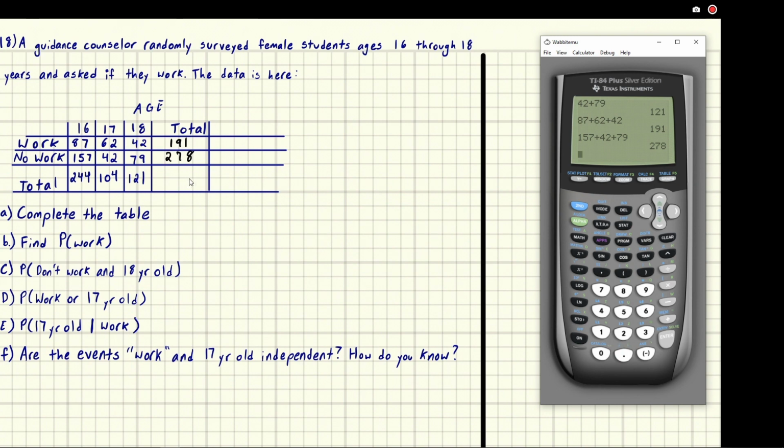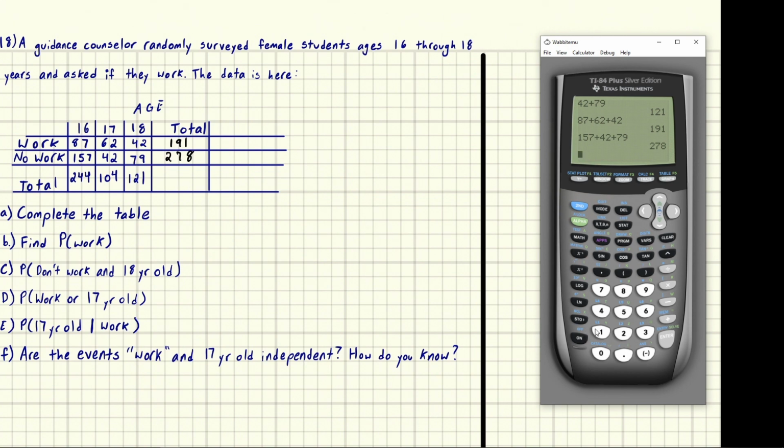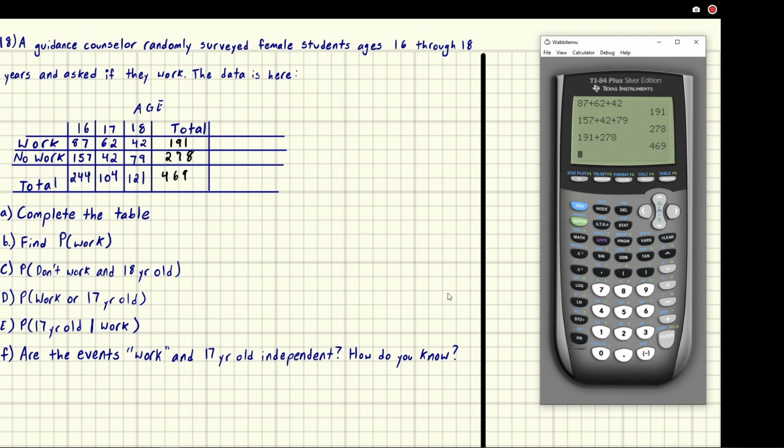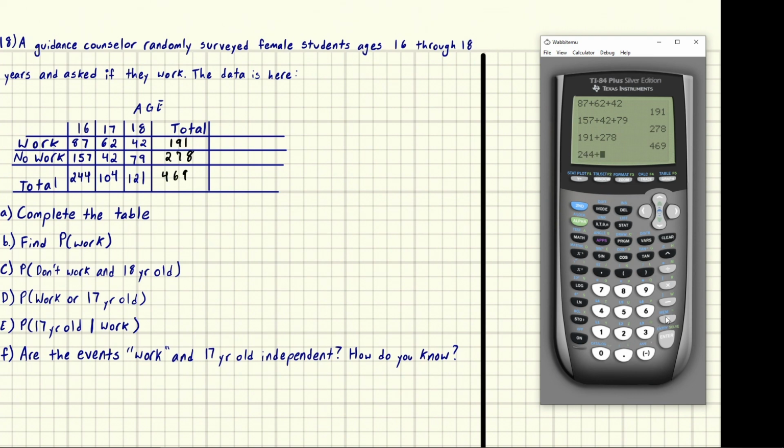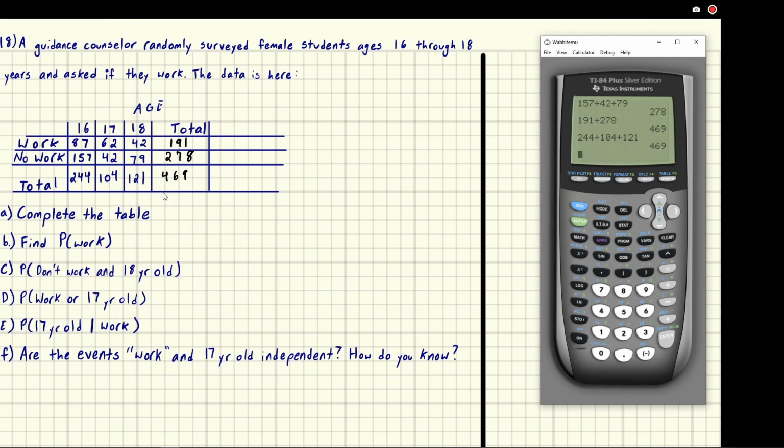All right, so we could check our work here by getting the total here. To complete the chart, we can get it by adding across or by adding down, and they should be the same number. If they're not, then we messed up. So adding across, we get 191 plus 278, and we get 469. Now let's check that really quick. We'll do 244 plus 104 plus 121, and we get 469. So we are very confident this is correct, and that's important because all the later answers are going to rely on this.